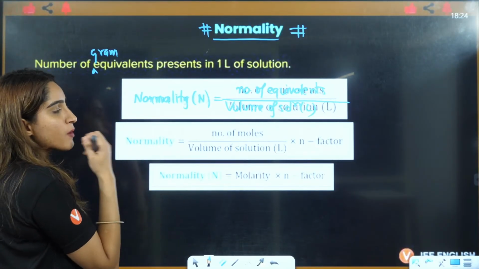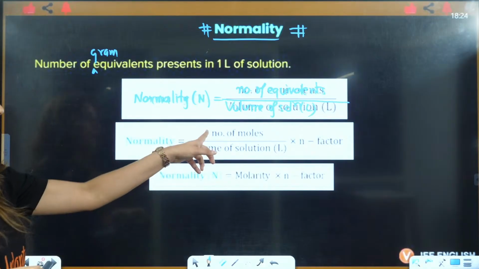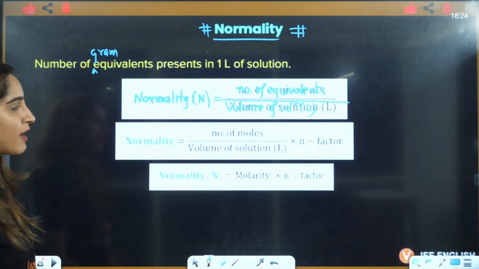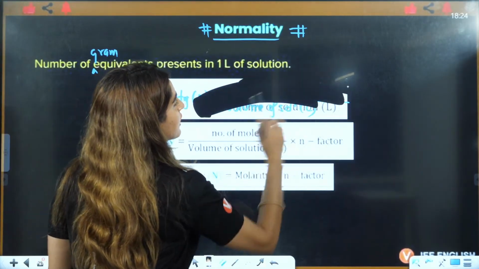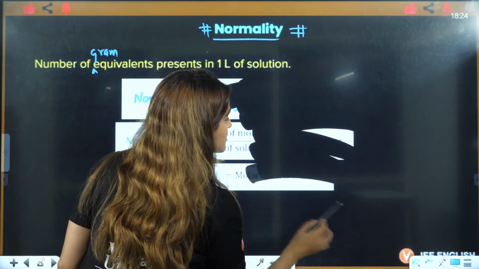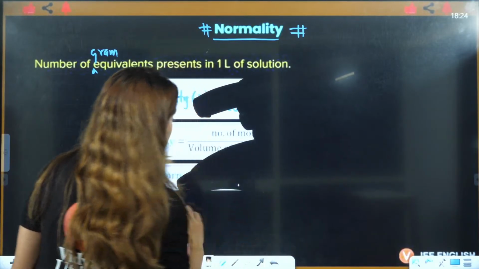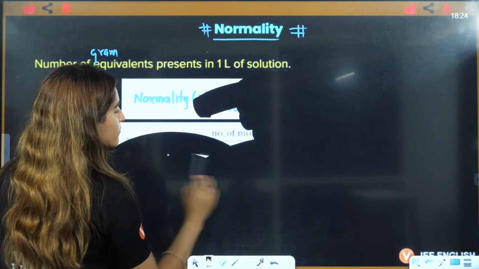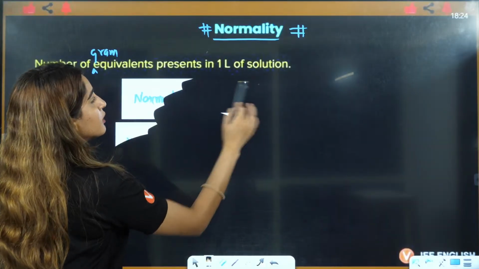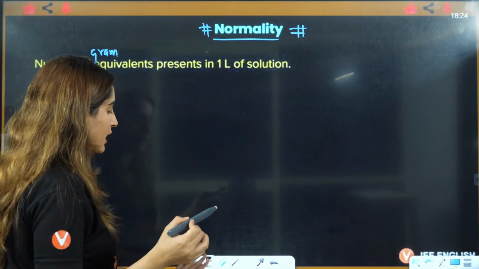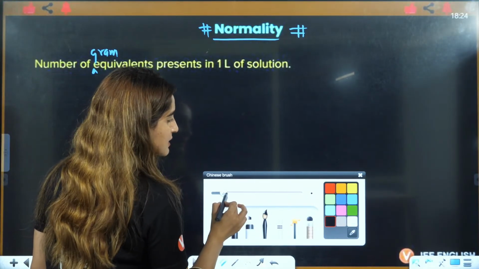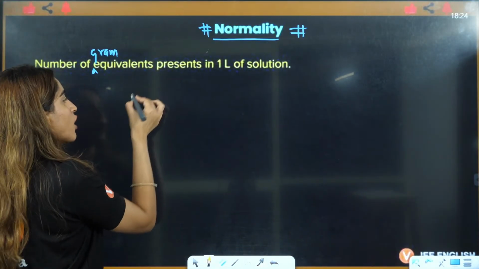Now what is number of equivalents? That is number of moles multiplied by n factor. I don't think that is very clearly visible to you, so I'll just write it again. For normality, we will understand it more in detail. Just give me some time. Now, this is normality.